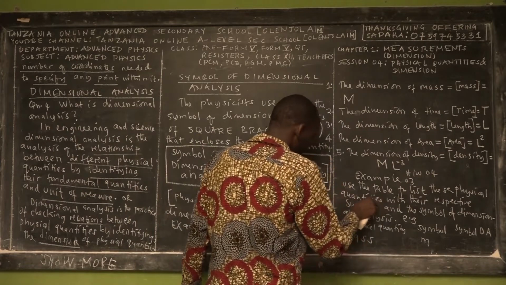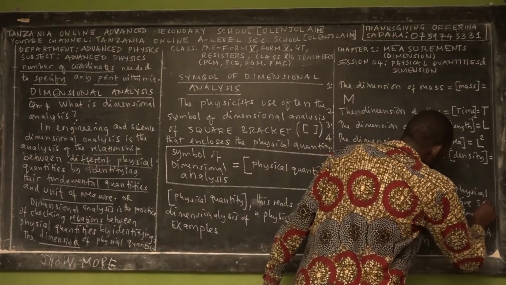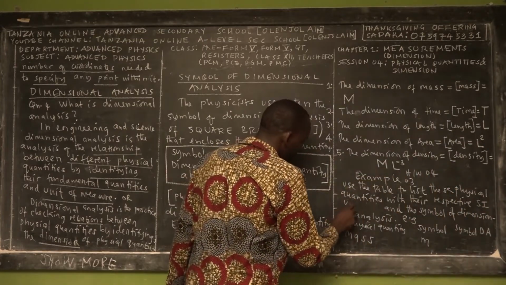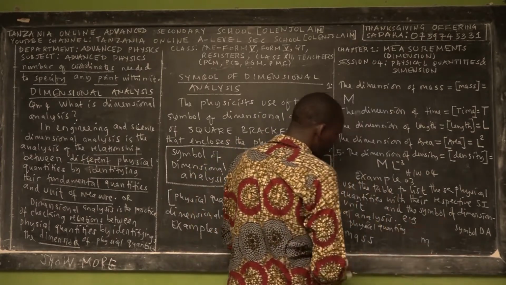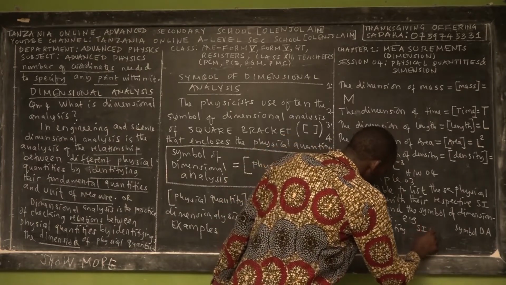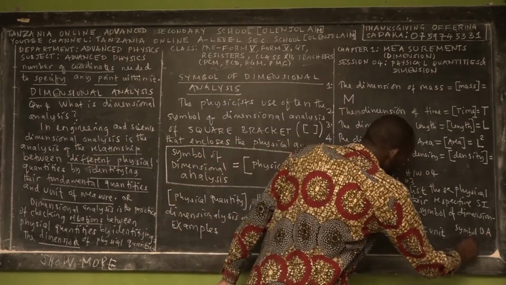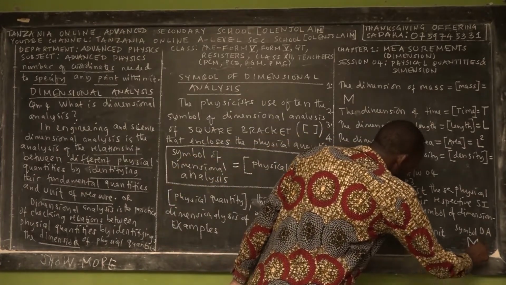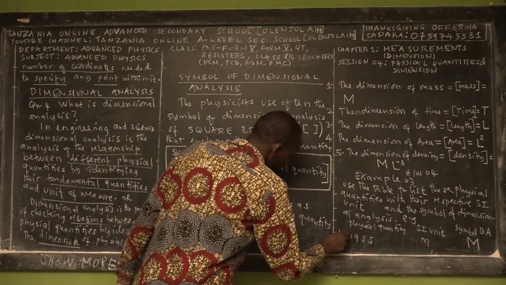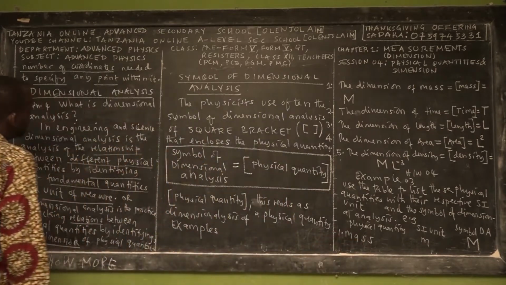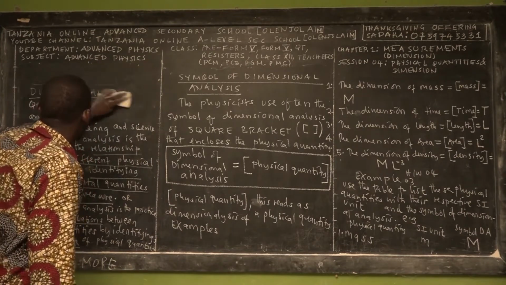Then the respective SI unit, with its respective symbol. So here it is not a symbol, it's the SI unit, the symbol of the SI unit, and this is the symbol of dimensional analysis. So the symbol for dimensional analysis of mass is M. So I did that example for you, and then you have to use the given example